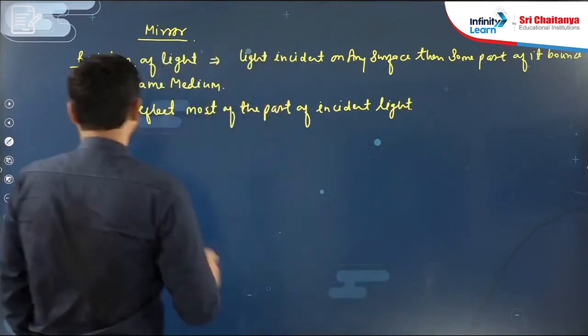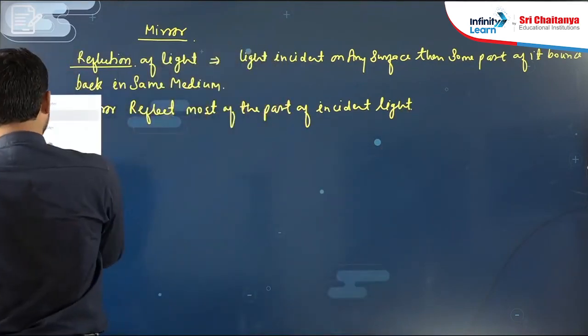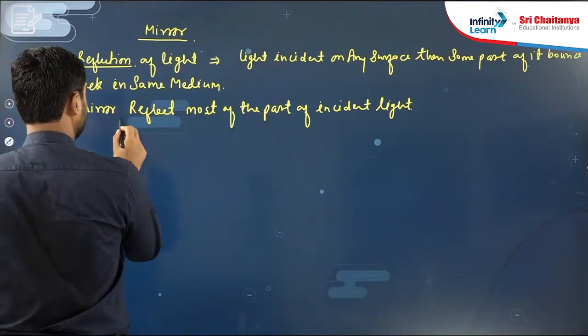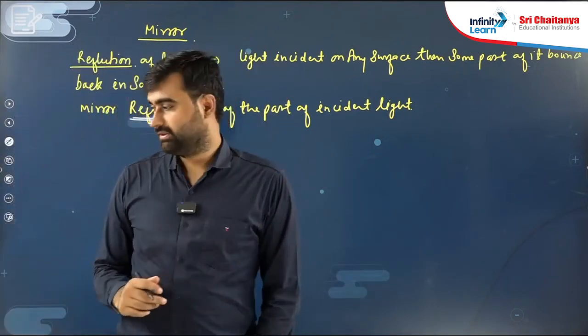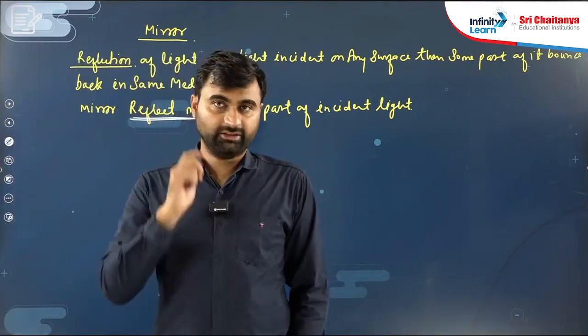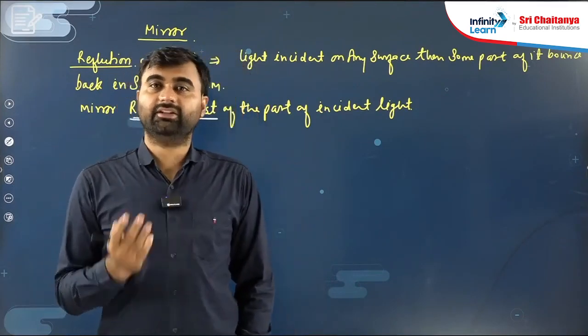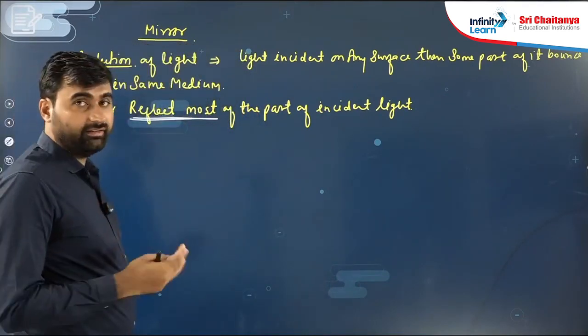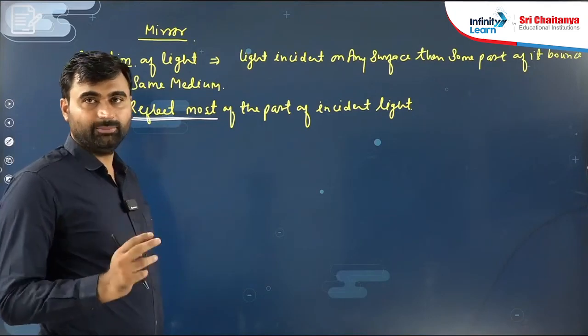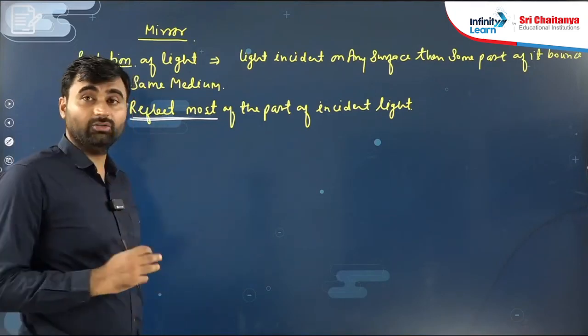Why are mirrors important? Because in case of a mirror, reflection intensity is very high. So we discussed mirror. Now the types of mirror and how reflection takes place.